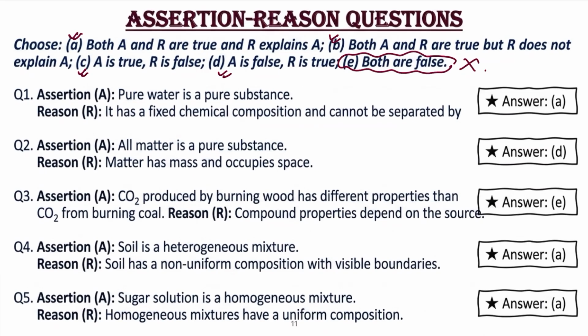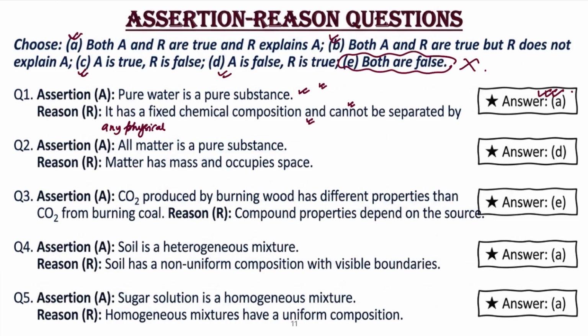Assertion: pure water is a pure substance. Yes, correct. Reason: it has a fixed chemical composition and cannot be separated by any physical methods. So both statements are correct. So we can say that the assertion and reason are correct, and the reason is the correct explanation of the assertion. So that's why A will be the answer.